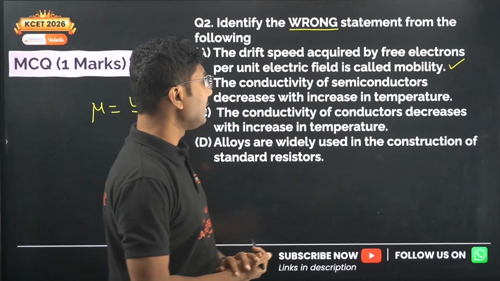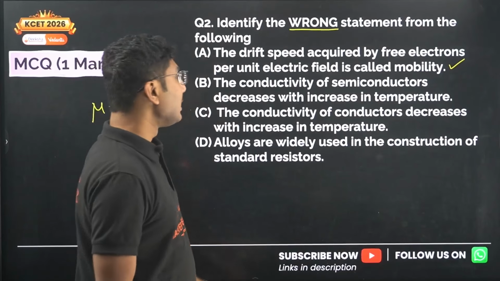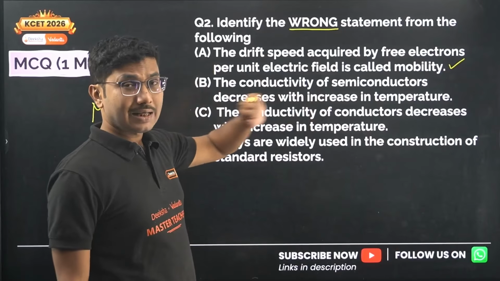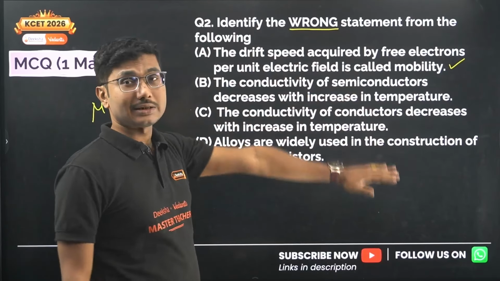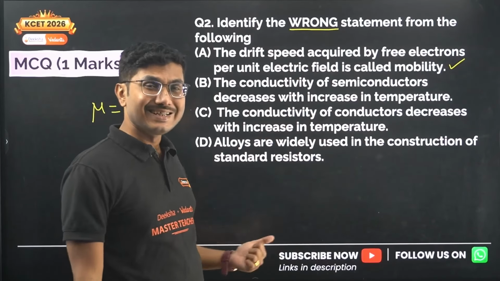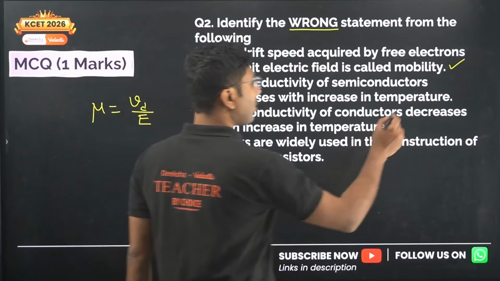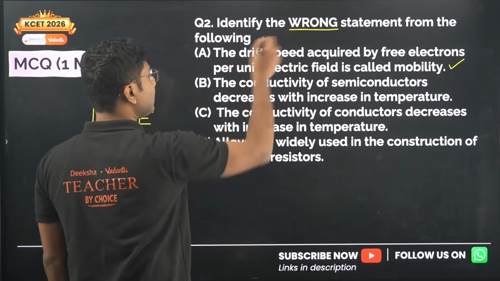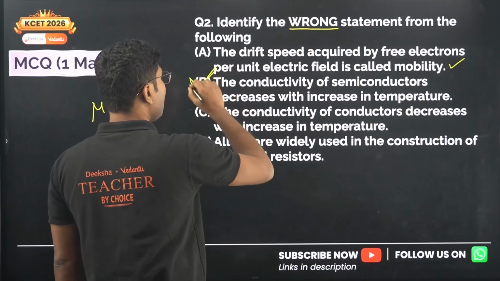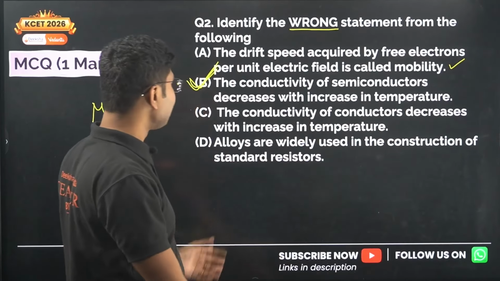The conductivity of semiconductors decreases with increase in temperature. This is the wrong statement. Conductivity of semiconductors is not like metals. For semiconductors, conductivity increases as you increase the temperature. So this is a wrong statement, and wrong statement means this is our correct answer for this question. The conductivity of conductors decreases with increase in temperature.